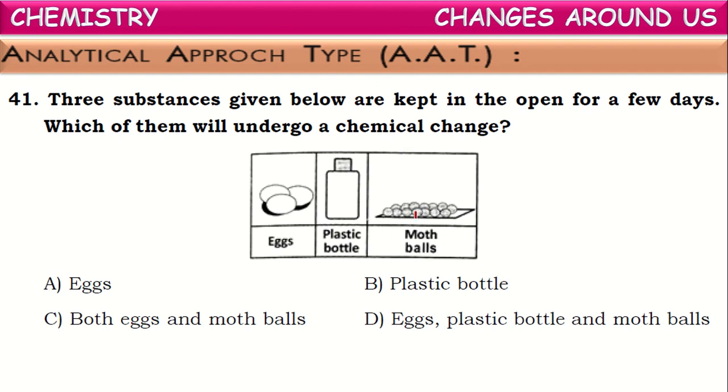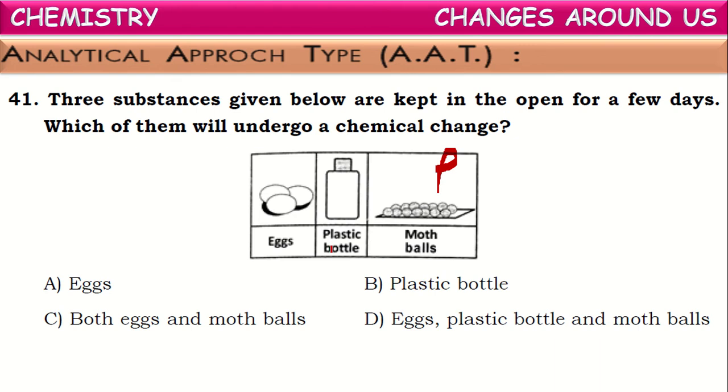If you observe these mothballs after few days, they become small in size and even sometimes they disappear also. This is because mothballs undergo sublimation. In the open, slowly they undergo sublimation and completely they will be vaporized after few days. So that is a physical change.